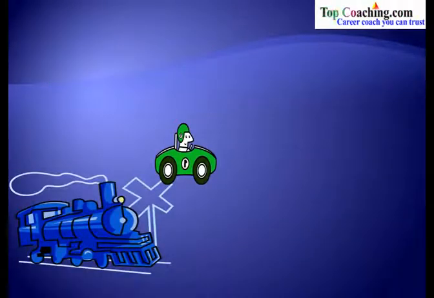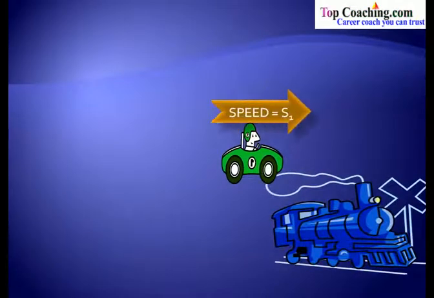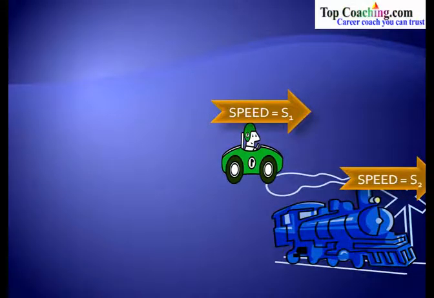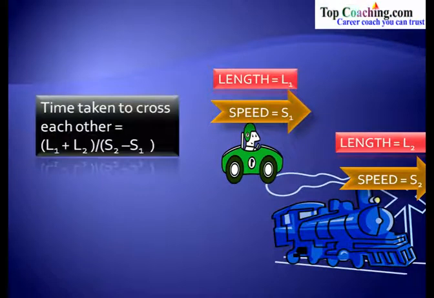Now let's take a case in which we have a car that is moving in the same direction as a train. Let us say the speed of this car is S1 in this direction and the speed of the train is S2 in this very direction. They are moving in the same direction. Let us say the length of the car is L1 and the length of the train is L2. In this case, what is the time taken to cross each other? This time the effective length would be L1 plus L2, but the relative speed would be S2 minus S1. So the time taken to cross each other would be L1 plus L2 divided by S2 minus S1, because they are moving in the same direction.